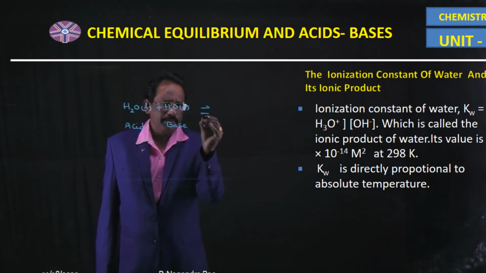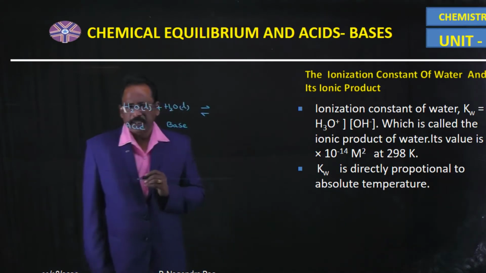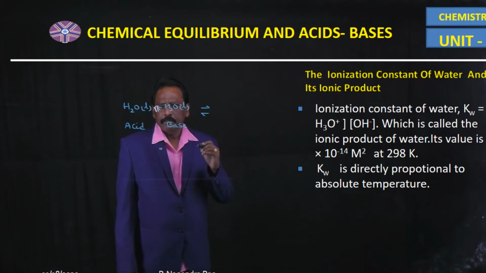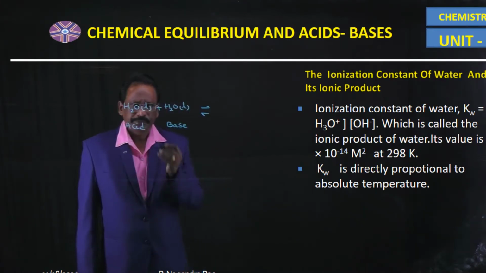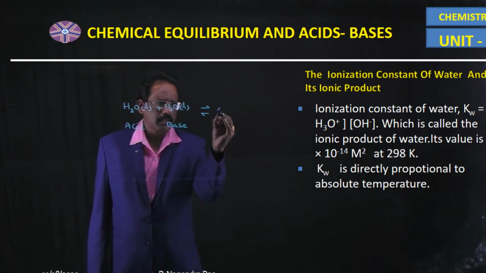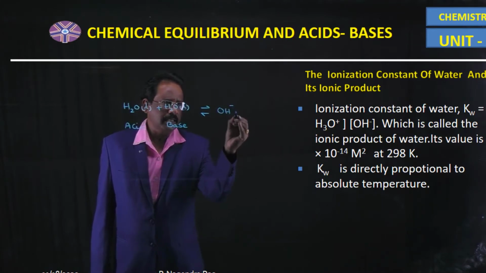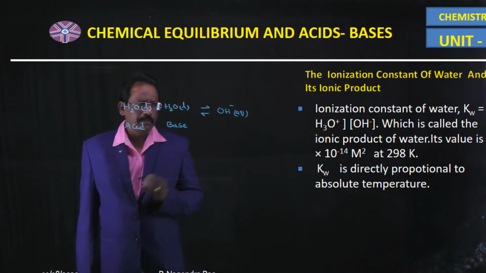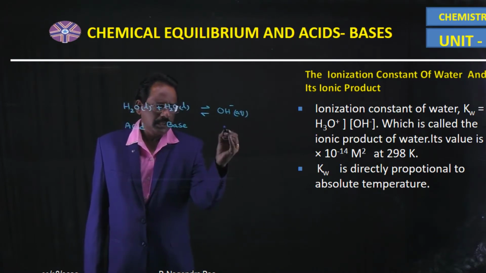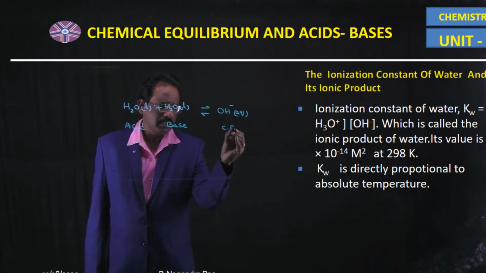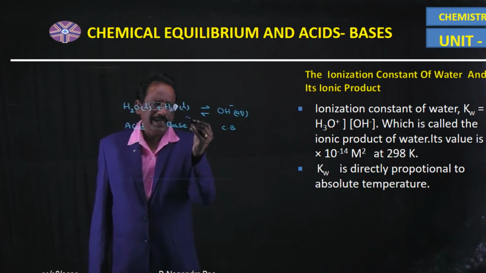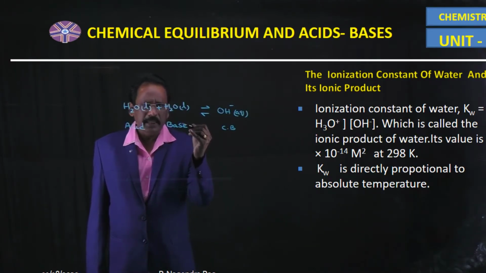So from this acid, the conjugate base will be formed. That means OH minus in aqueous medium is the conjugate base.